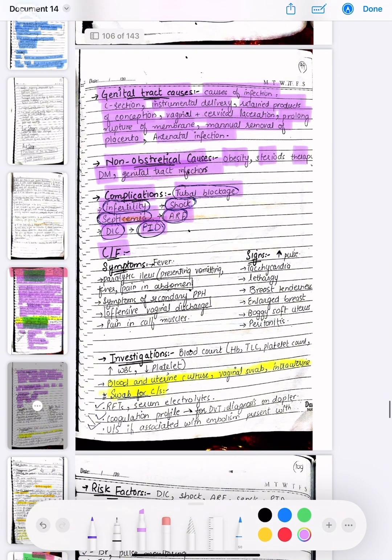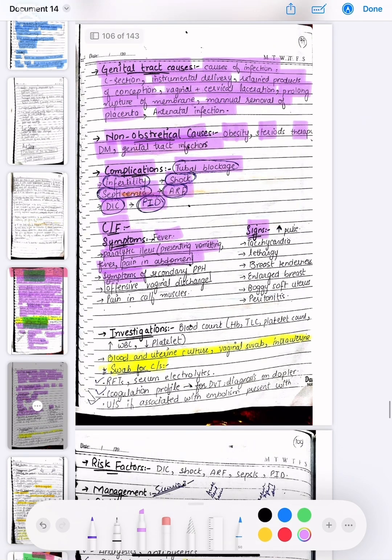The clinical features are symptoms and signs. The symptoms are fever, paralytic ileus presenting with vomiting, pain in abdomen, and the symptoms of secondary PPH, offensive vaginal discharge, and pain in calf muscles. The signs are increased pulse, tachycardia, lethargy, breast tenderness, enlarged breast, boggy soft uterus, and peritonitis.